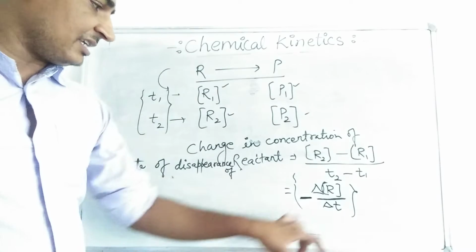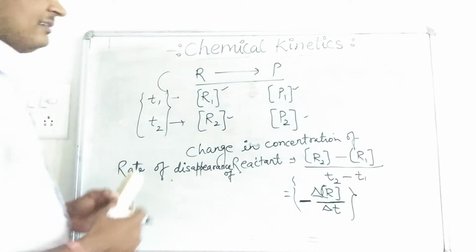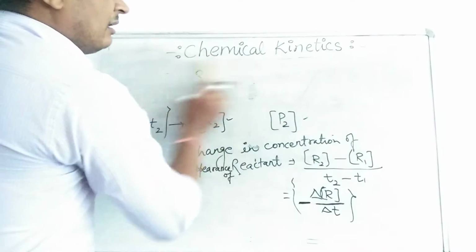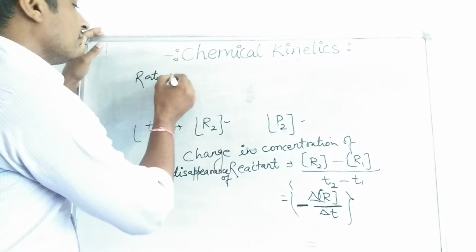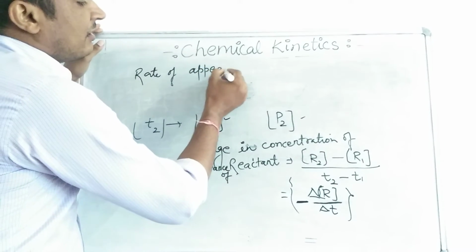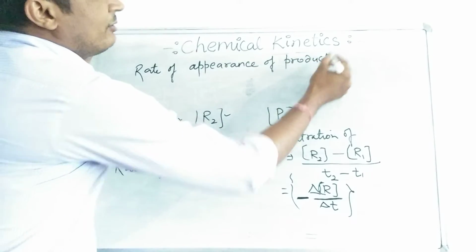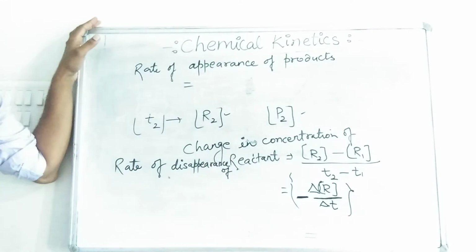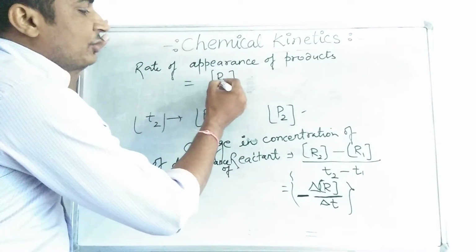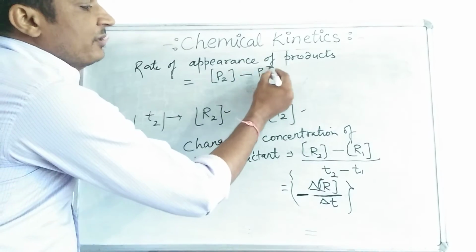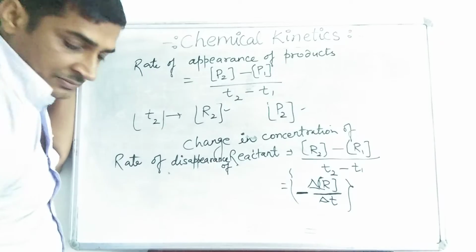So we just multiply it. To make it positive, we multiply it by minus. If we find it in terms of products appearing, or products being formed, what is the rate of appearance of products? How do we find out? In the same manner, change in concentration of the product divided by the time interval. So final concentration of the product is P2, initial concentration is P1, final minus initial, divided by T2 minus T1.